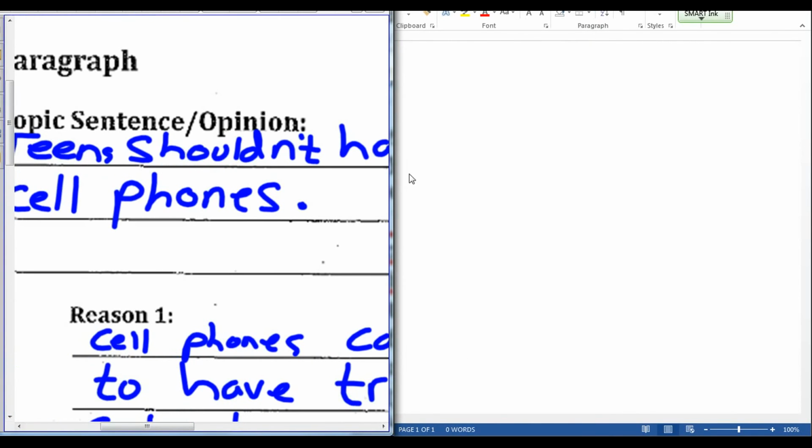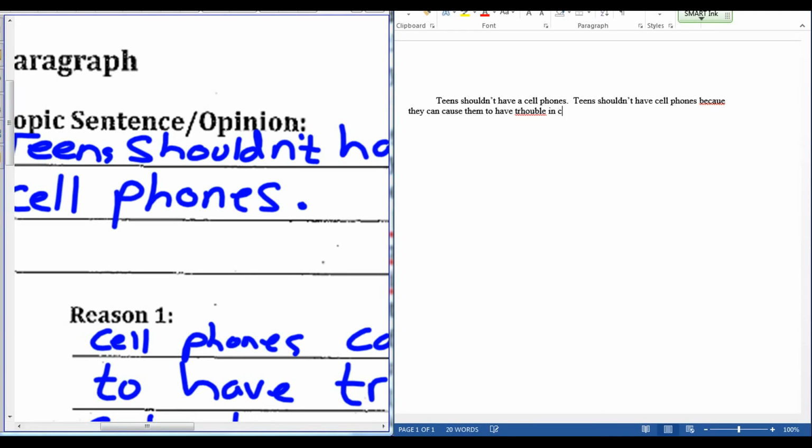So my first sentence is going to be, teens shouldn't have cell phones. Now I need to make sure I indent because it's the first sentence of my paragraph. Okay, my reason 1 is cell phones. And I'm going to make this into an even better sentence. I'm going to put teens shouldn't have cell phones because they can cause them to have trouble in school.